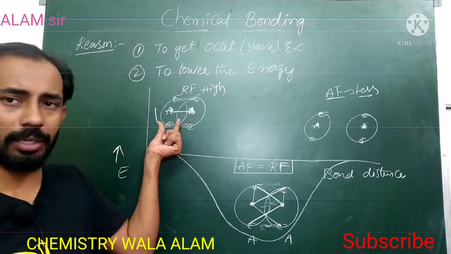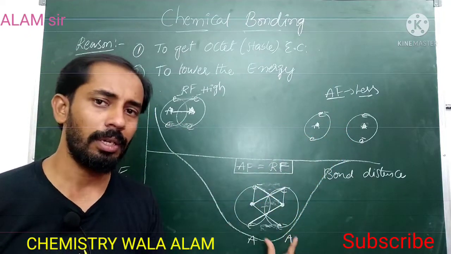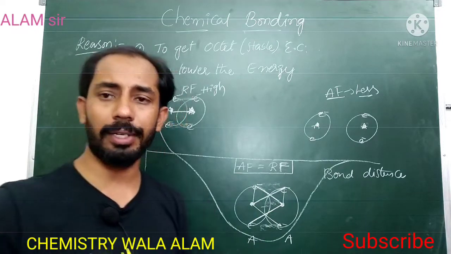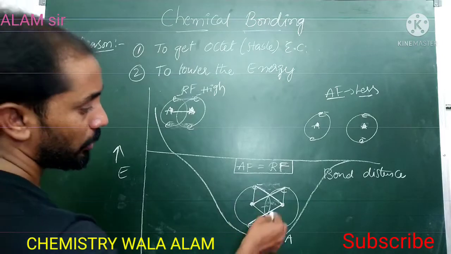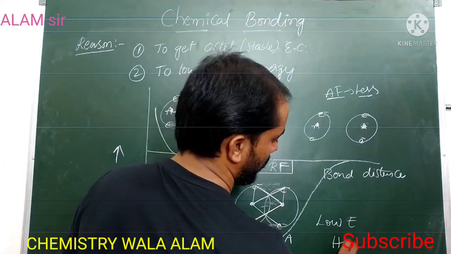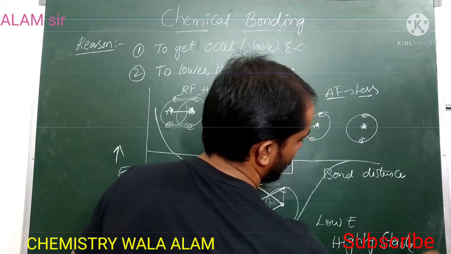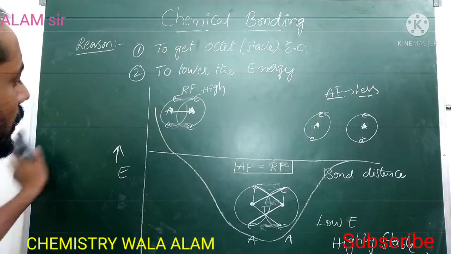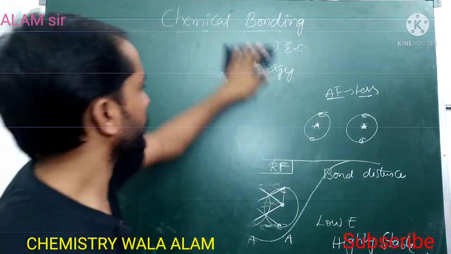So they are not very close, not far away from each other. They should be maintained at a minimum distance, where the attractive forces are balancing the repulsive forces, giving lower energy, indicating that the molecule formed is highly stable. For this reason two atoms come close to each other and form the chemical bond.